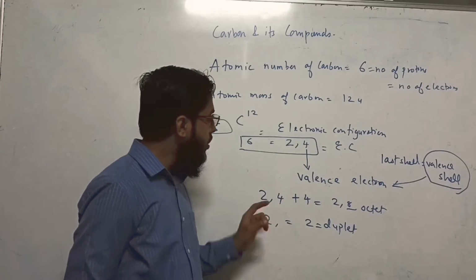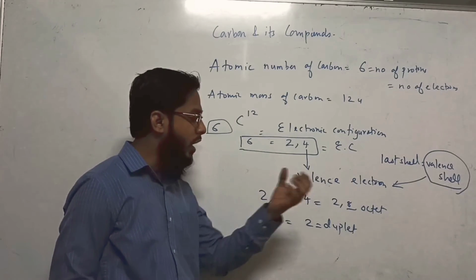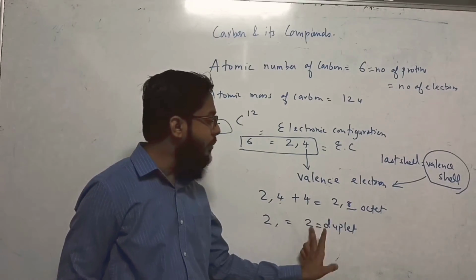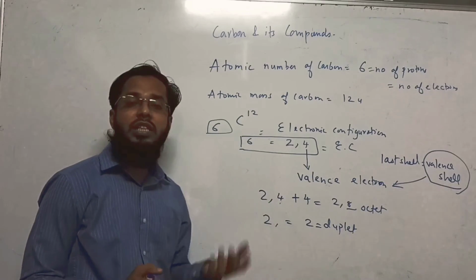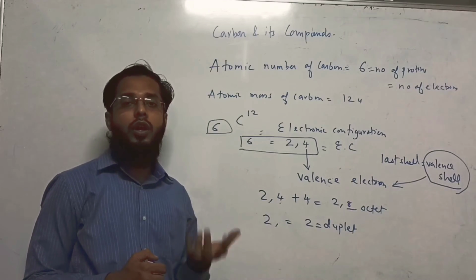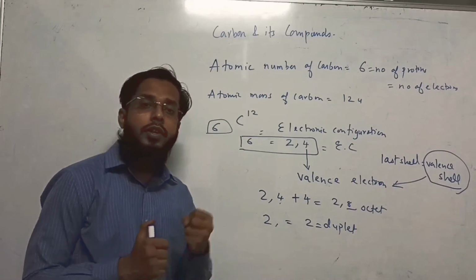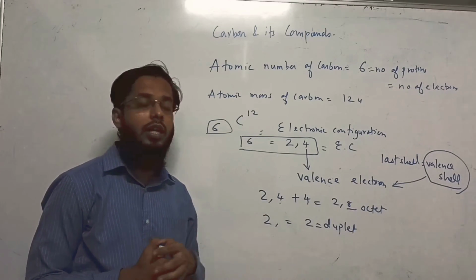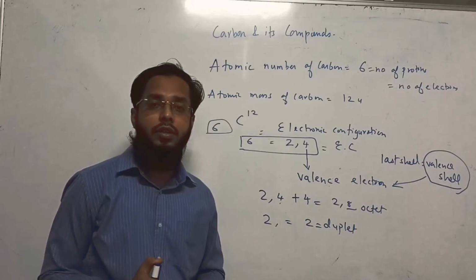कार्बन के पास दो ऑप्शन हैं, either carbon can gain 4 electrons and become octet, or it can remove those 4 electrons and become duplet. But dear student, in both cases it is not feasible for carbon. 4 electron निकालने में एनर्जी चाहिए. You will learn in the next chapter ionization energy. The energy required to remove an electron from the outermost cell is known as ionization energy. 4 electron निकालने में बहुत ज़्यादा एनर्जी चाहिए.